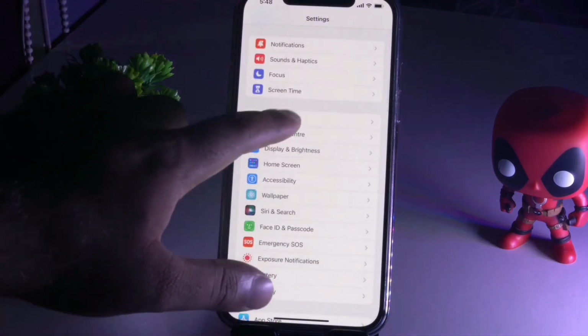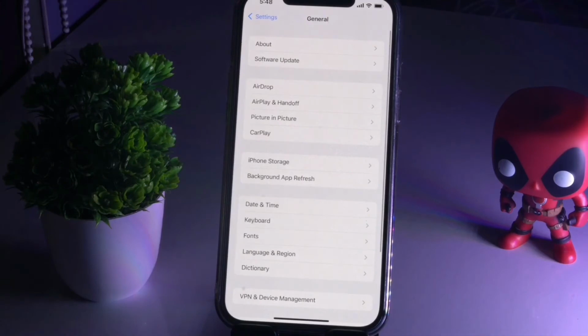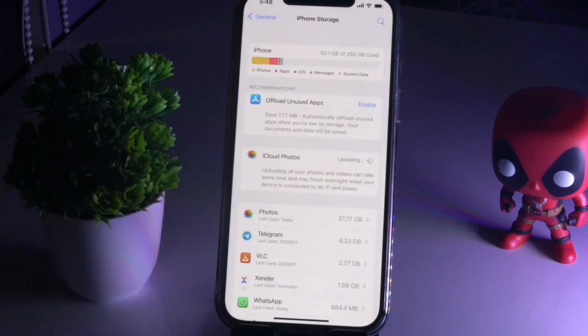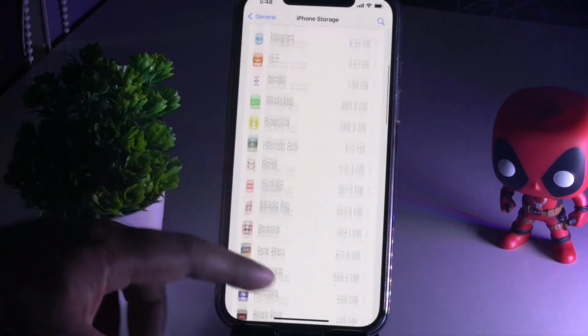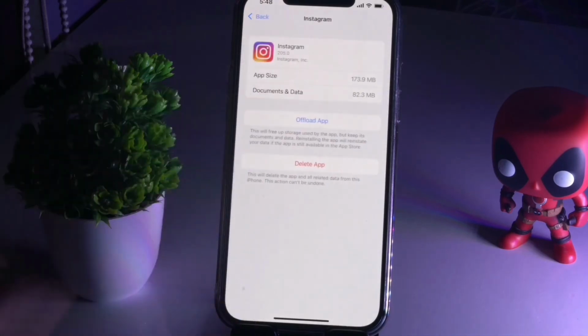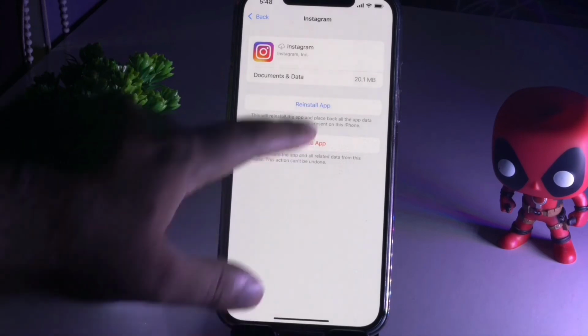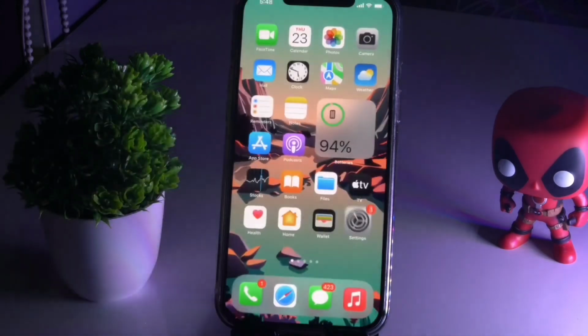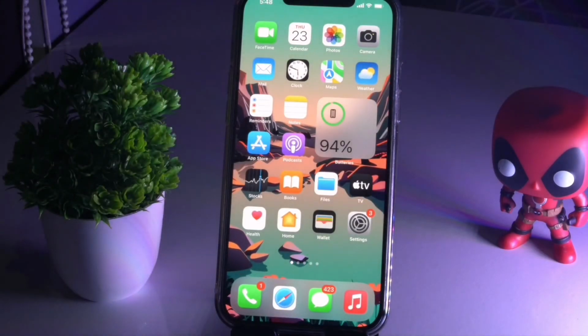And you just have to tap here on General, and you have to go to iPhone Storage, scroll down from here, and tap on Instagram. And as you can see, we have an option called Offload App. So you just have to go for offload app, and once it is done, you just have to reinstall the app and try to see, and most probably the issue will be completely fixed.